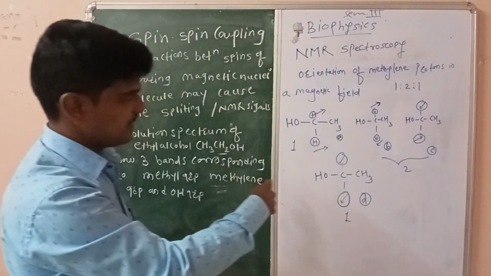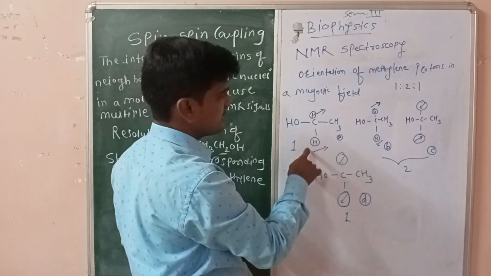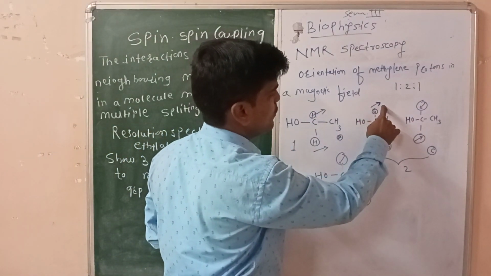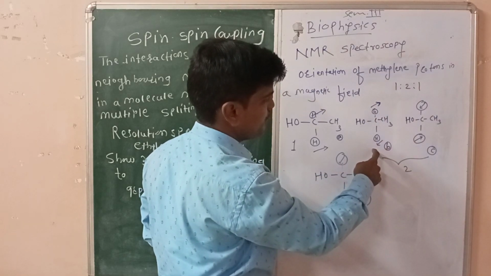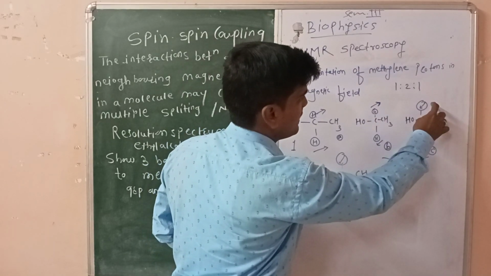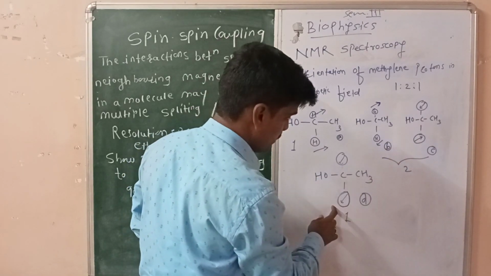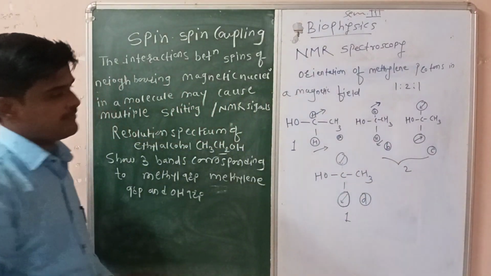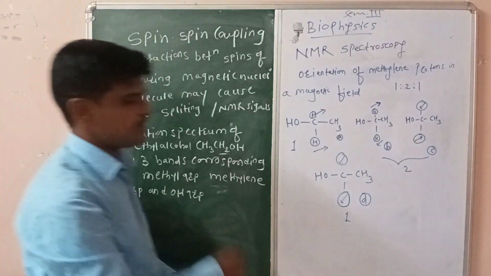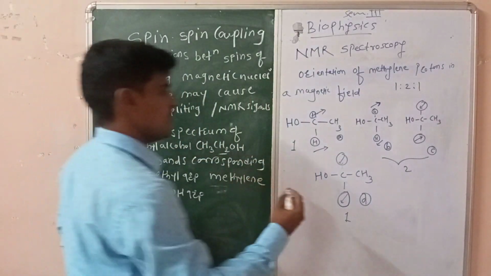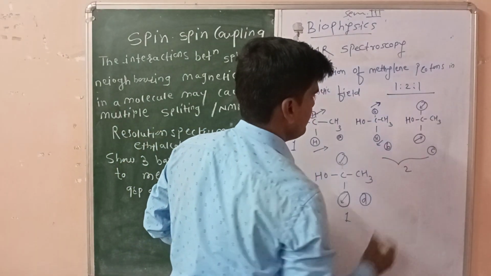These two protons are from the methylene group, and their spinning motion is different in each combination. In this case both the protons are towards the magnetic field. In this case one proton is towards the magnetic field, another is opposite to the magnetic field. Here again one is opposite, one is towards the field, and in the last combination both the protons are opposite to the magnetic field. So it is responsible for the creation of the combinations in the proportion 1:2:1.